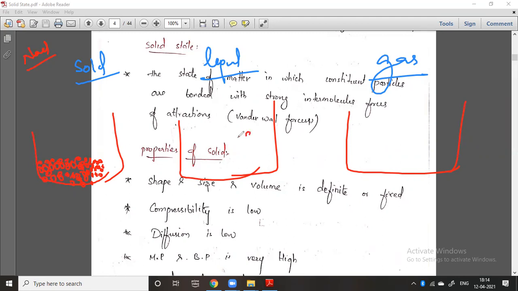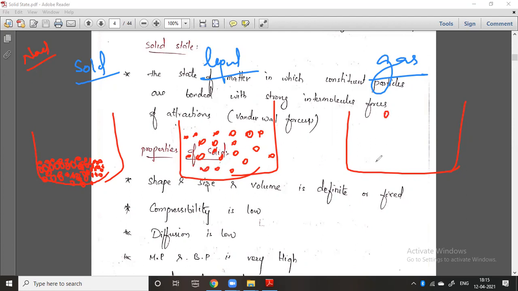But in the case of liquid, generally there is somewhat of a distance like this. There is a certain distance between each molecule, hence they can flow. Liquid can easily flow, but solids can't flow. They are fixed and rigid, stagnant at a particular phase. Liquid particles are somewhat like this.